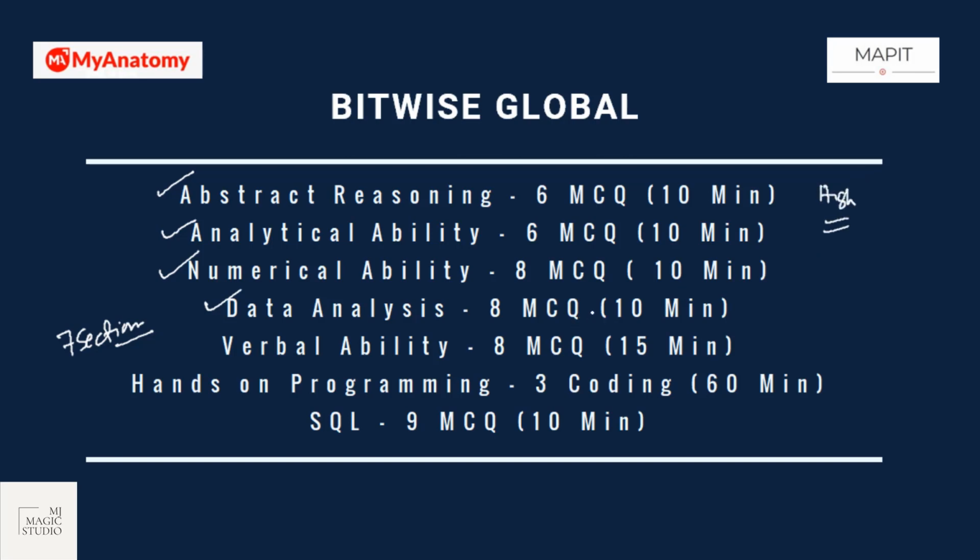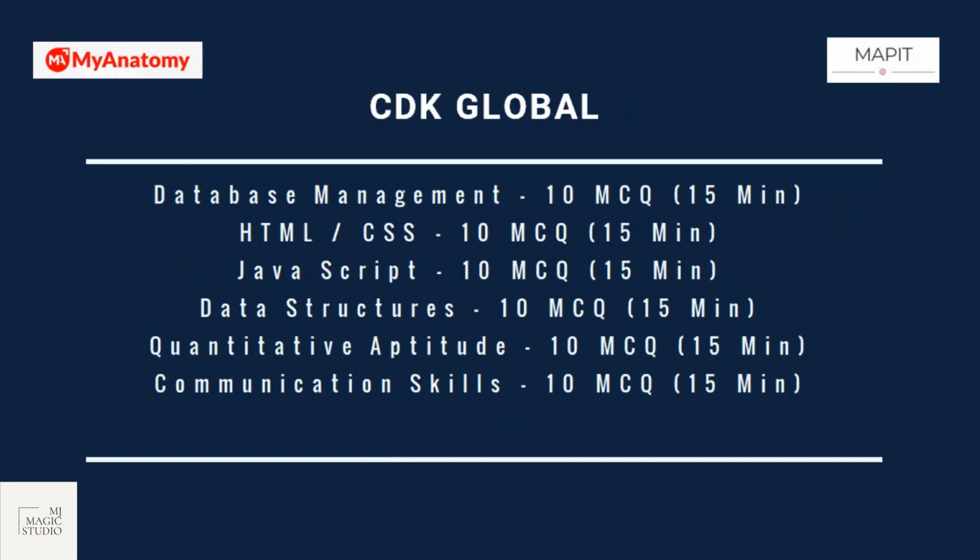You need to be more fast and furious with this particular company. Then verbal ability has 8 questions, hands-on programming has 3 programming questions to answer in 60 minutes, and then MCQs on SQL.